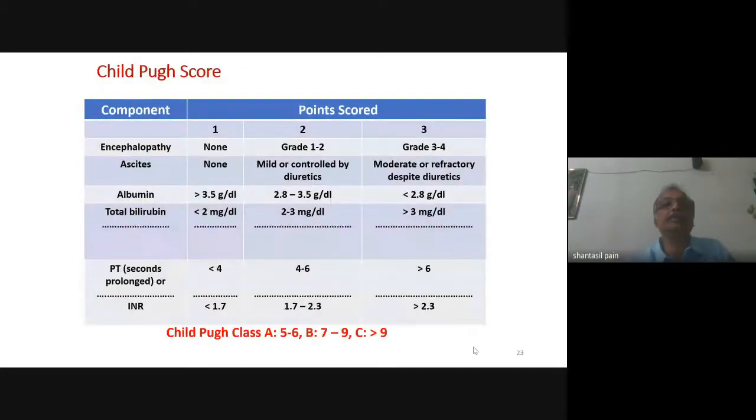Now, this is a scoring system which we use in patients with chronic liver disease. I think many of you are familiar with it. This is the Child-Pugh scoring system. We look for the encephalopathy, presence of ascites, albumin level, the bilirubin level, and the prothrombin time. And we give points 1, 2, 3 depending upon the severity. And finally, we grade the patients as Child-Pugh class A, class B or class C. The class B and class C are the patients who have decompensated chronic liver disease, and actually these are the patients who are candidates for liver transplantation.